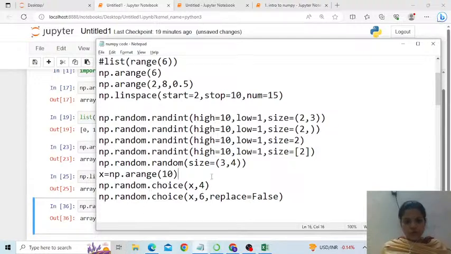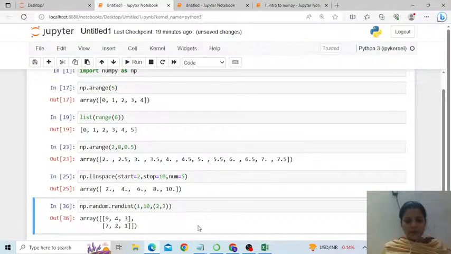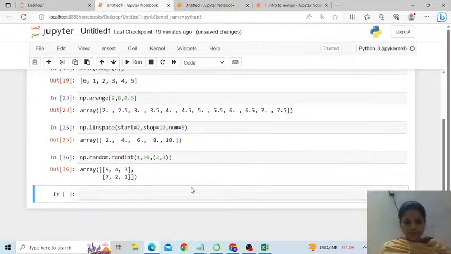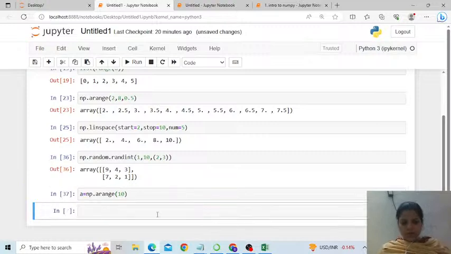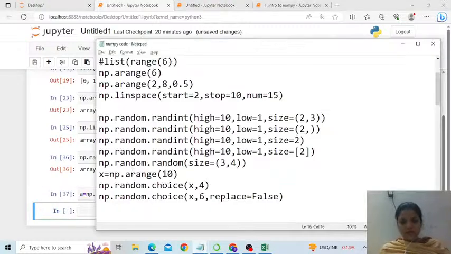Alright, another thing that I could show you here is the use of choice. Say I create an array of np dot, okay, let's do it like this, range 10, and I store this array of 10 numbers in A. Next we write np.random.choice.